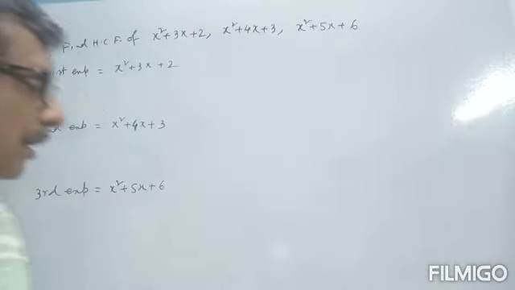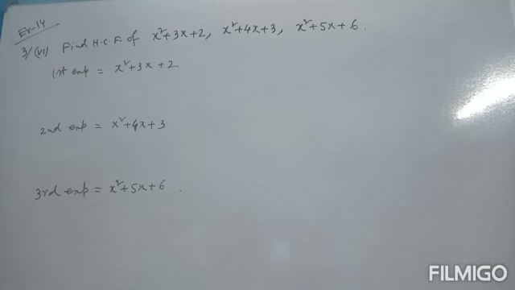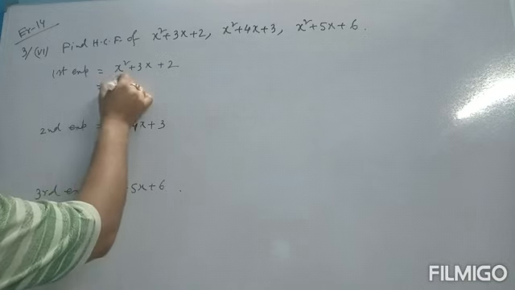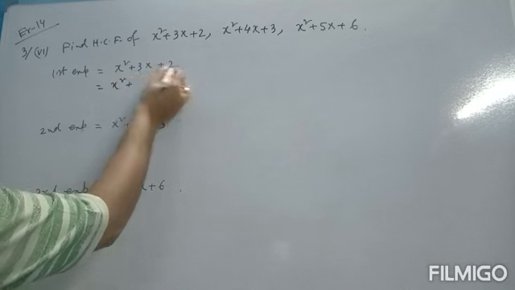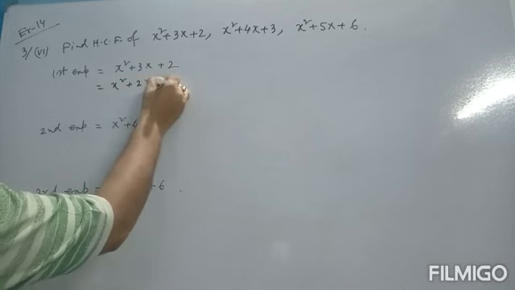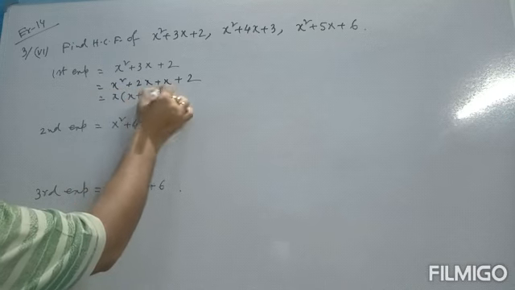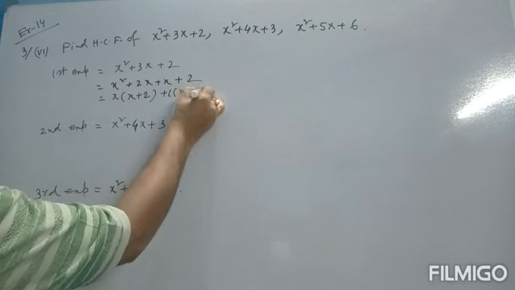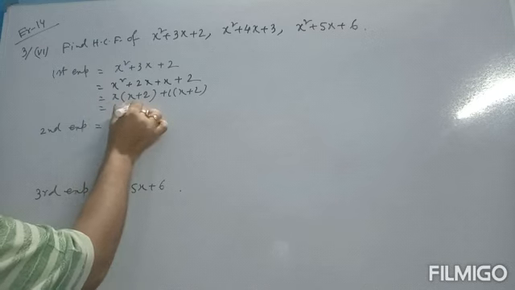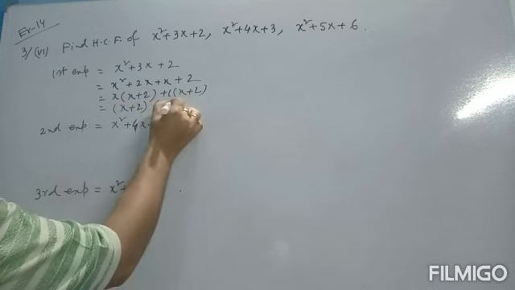Okay. Next question, question number 36. Find the HCF of x square plus 3x plus 2, x square plus 4x plus 3 and x square plus 5x plus 6. First expression, x square plus 3x plus 2. Split the middle term: x square plus 2x plus x plus 2. Taking x common, x plus 2 and 1, x plus 2. So we get the factors x plus 2 and x plus 1.